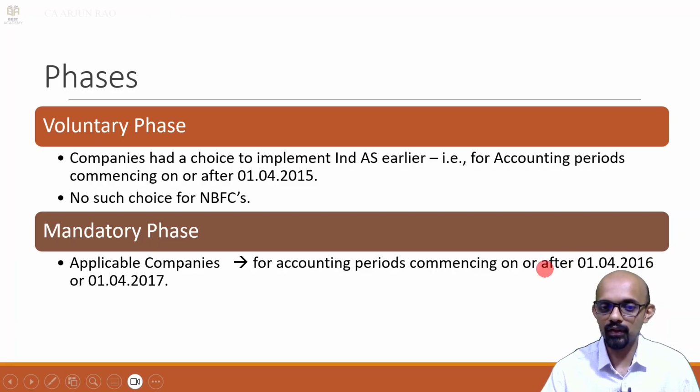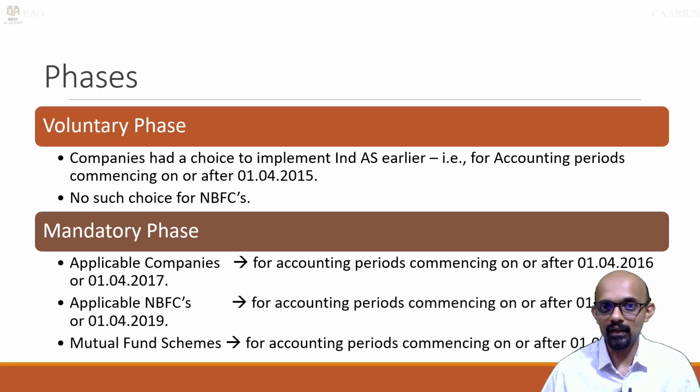One was 1/4/16, the other was 1/4/17. For NBFCs, 2 extra years time was given. For NBFCs, it was 1/4/18 and 1/4/19, and for mutual fund schemes, the phase began from 1/4/2023.